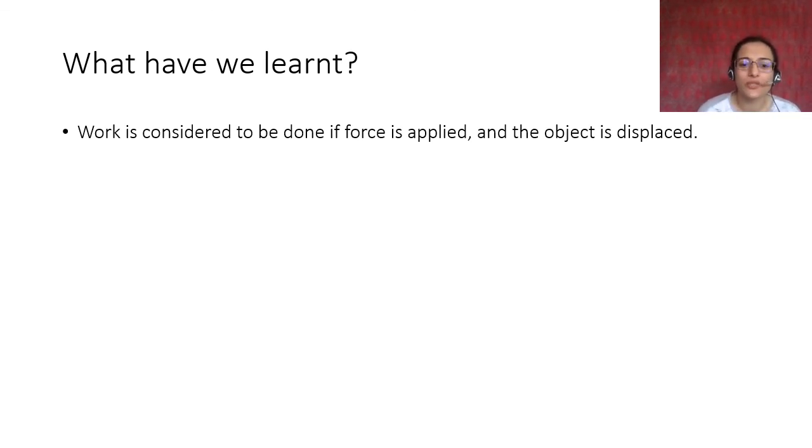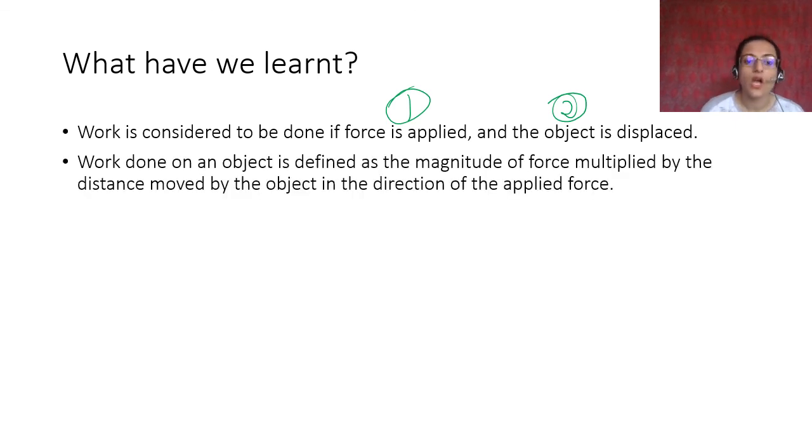Work is considered to be done if force is applied and the object is displaced. Remember, both these things are required to do work. Okay. Work done on an object is defined as the magnitude of force multiplied by the distance moved by the object in the direction of the force.